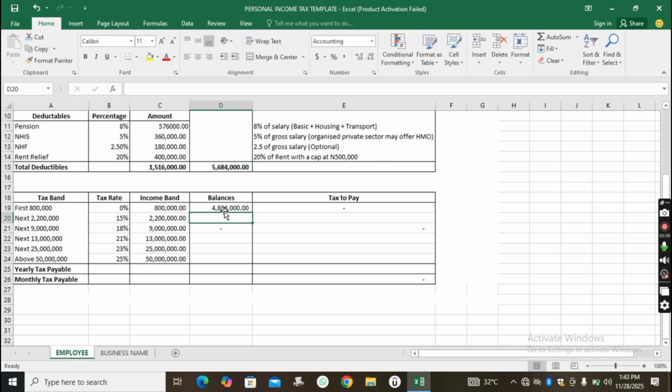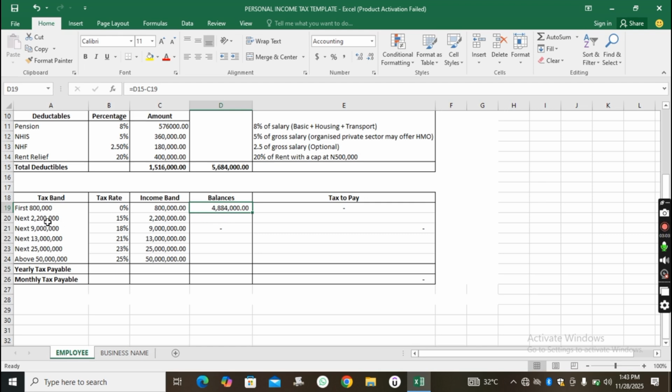And this is what we have. So this simply means that we have taken away 800,000. Since it's 800,000, we don't need to pay tax on it. It is 0%. We have subtracted it from our taxable income, and this is what we now have left.